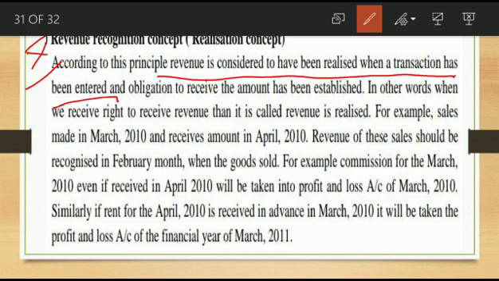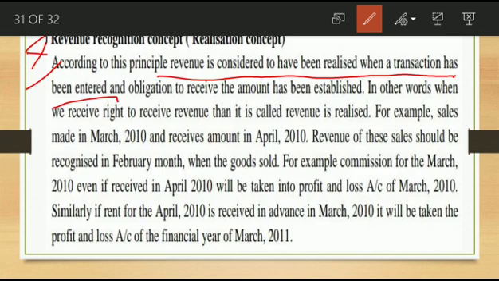Suppose we entered a transaction like selling goods of rupees 10,000, but you receive the amount only after 1 month. Definitely you record this transaction today itself. So today you sold goods of rupees 10,000, but you are receiving the amount in the next month.